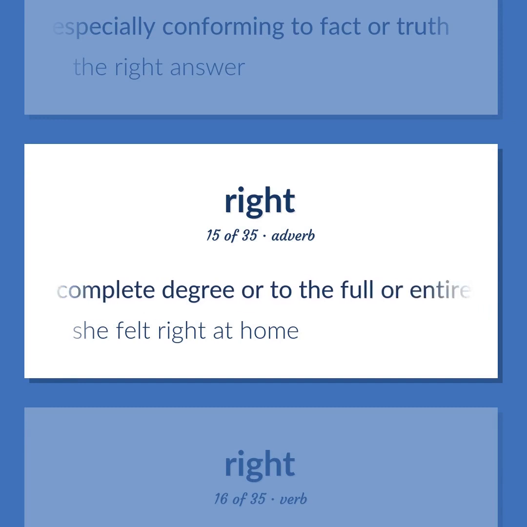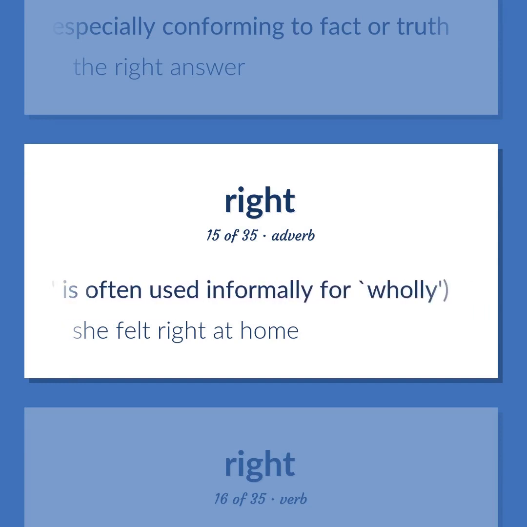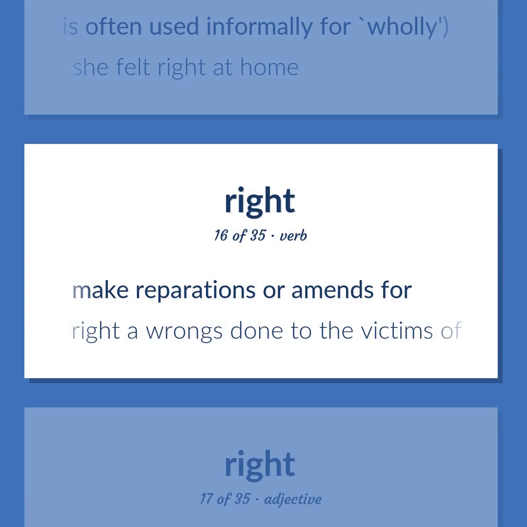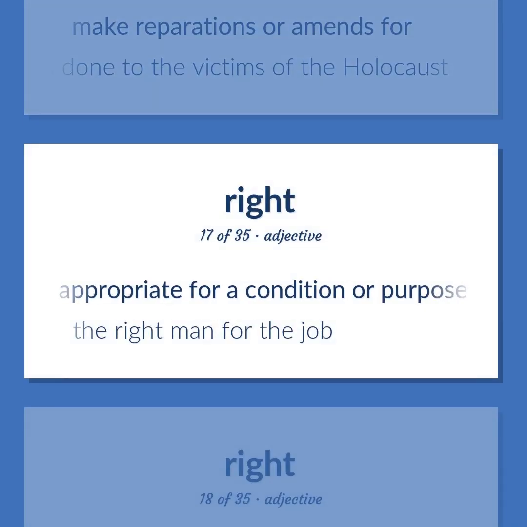To a complete degree or to the full or entire extent, whole, is often used informally for wholly. She felt right at home. Make reparations or amends for. Right the wrongs done to the victims of the Holocaust. Appropriate for a condition or purpose or occasion or a person's character, needs.